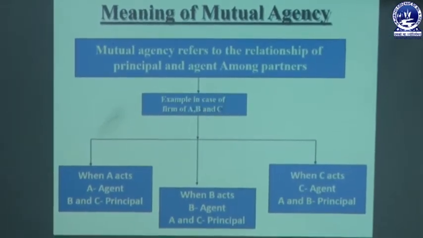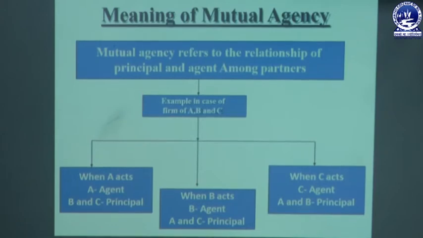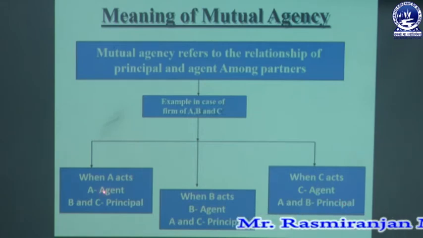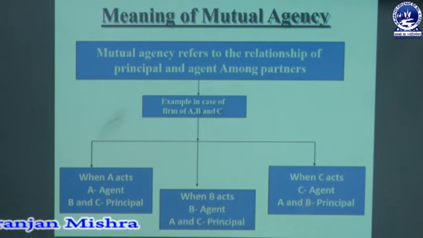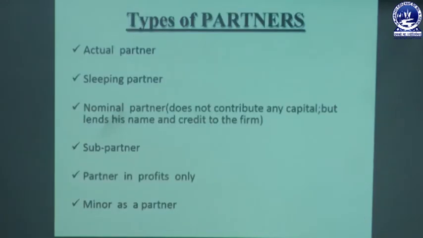When A is acting as an agent, then B and C are the principals. In other cases, if B is an agent, then A and C are the principals, and if C acts as an agent, then A and B are the principals. So in each case, one is acting as agent and the other two are acting as principals. This is called mutual agency, or the true test of partnership business.